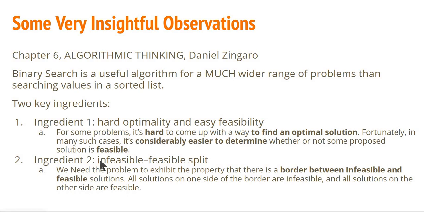In fact, I would say an infeasible-feasible split. So what does this mean? Basically, we need the problem to exhibit the property that there is a border between feasible and infeasible solutions. All solutions on one side of the border are infeasible. All solutions on the other side of the border are feasible. You recall when we looked at all the three problems, I kept highlighting this fact of behind and ahead. Let's just look at it once again.